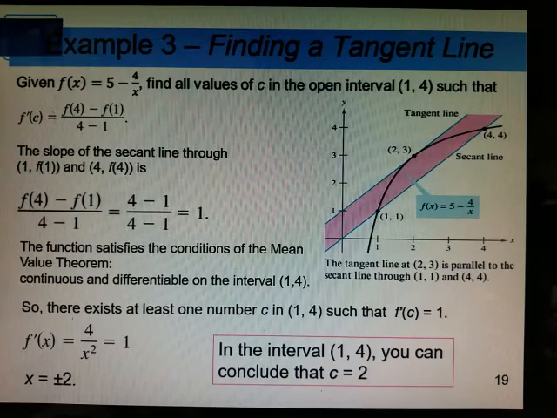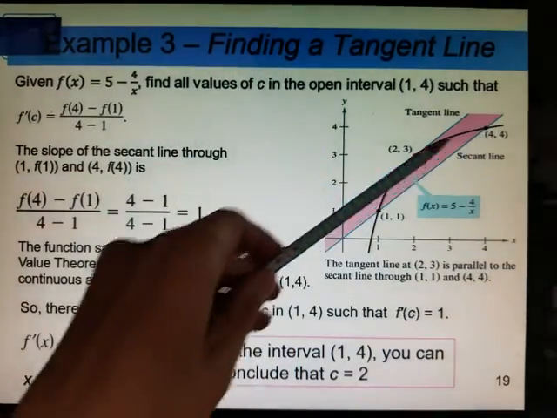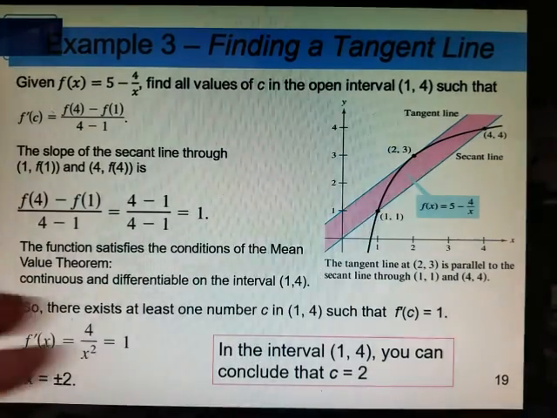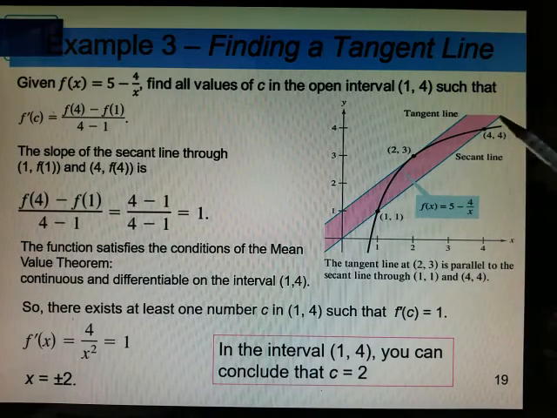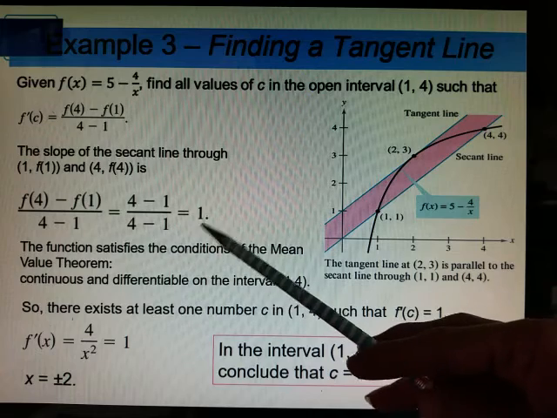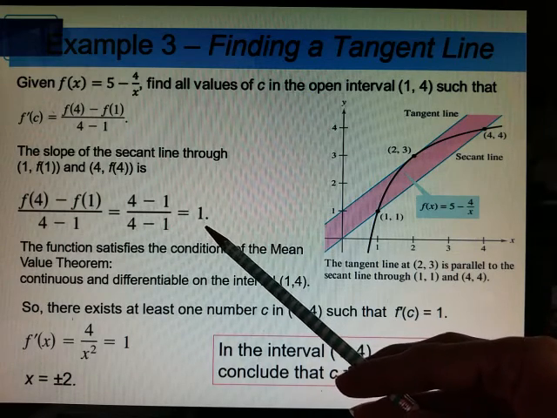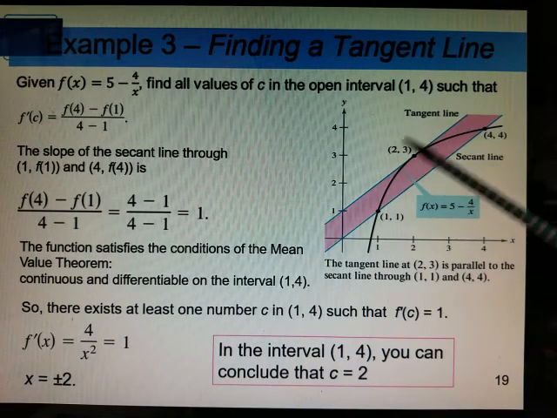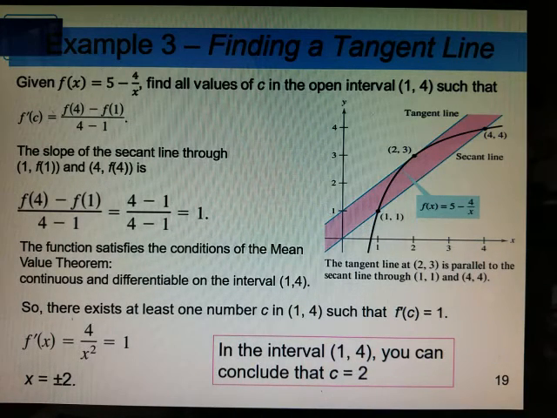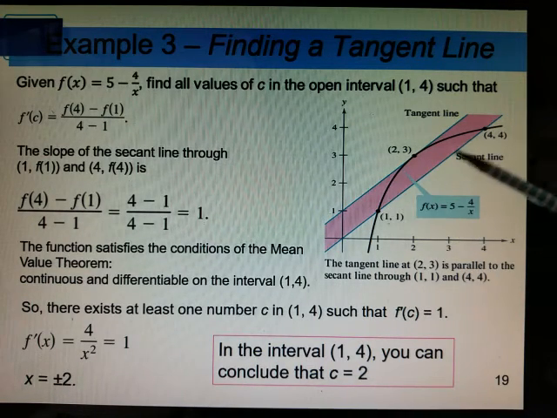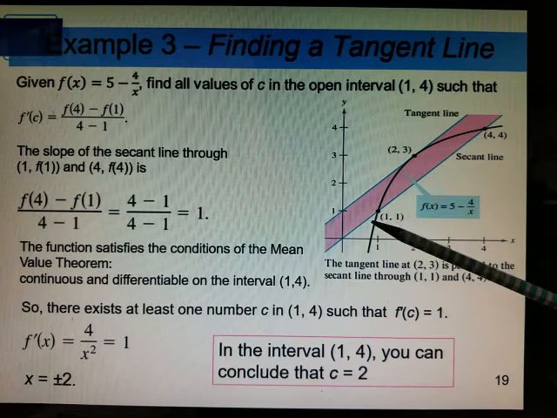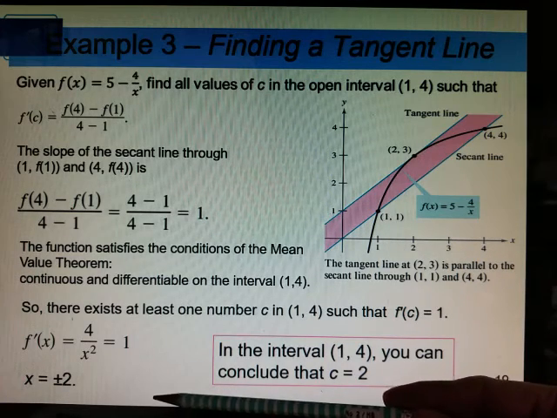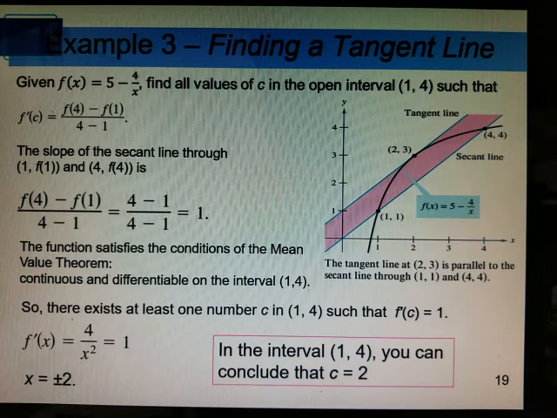Now this is a picture of what that looked like. So again, here's the picture of the curve in black from x equals 1 to x equals 4. What we found first was the slope of the line for this endpoint right here. So the slope of that line happened to be 1. It's the second y minus the first y over the second x minus the first x. That's all that is. Then, because this was smooth and continuous, no holes, no jumps, no breaks, no sharp points, we went ahead and took our derivative, set our derivative equal to the slope of that secant line right there. Because we're trying to find when on this curve will the slope of that curve equal the slope somewhere between these two points. And that happened to be when x equaled 2, and that right there is where the slope is also 1 as well.